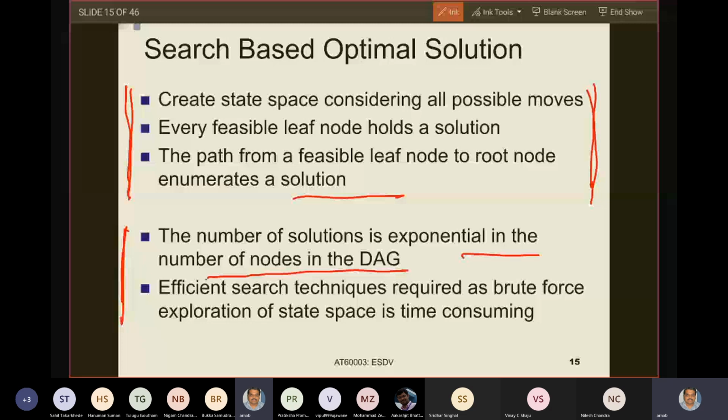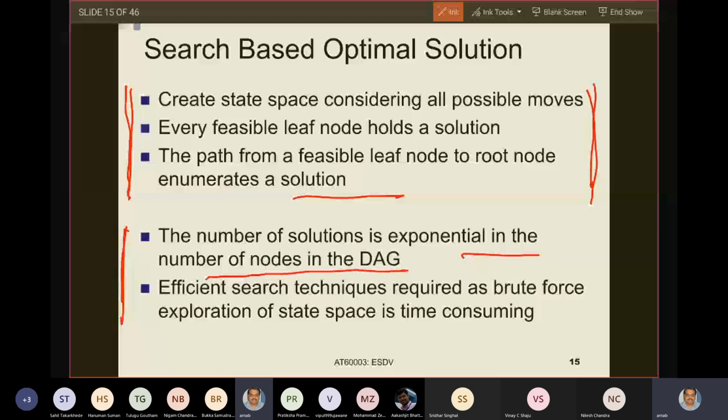Because if we do brute force, we will ultimately end up exploring the entire search tree to find the optimal solution. We do not want to explore the entire search tree, but still want to find the optimal solution. How? By intelligently finding sub portions of this search tree which are guaranteed not to contain any optimal solution. So we will intelligently prune that part of the state space tree. We will see in the next slides in today's class how we do such pruning and find an efficient search algorithm to find optimal solutions to such complex problems.